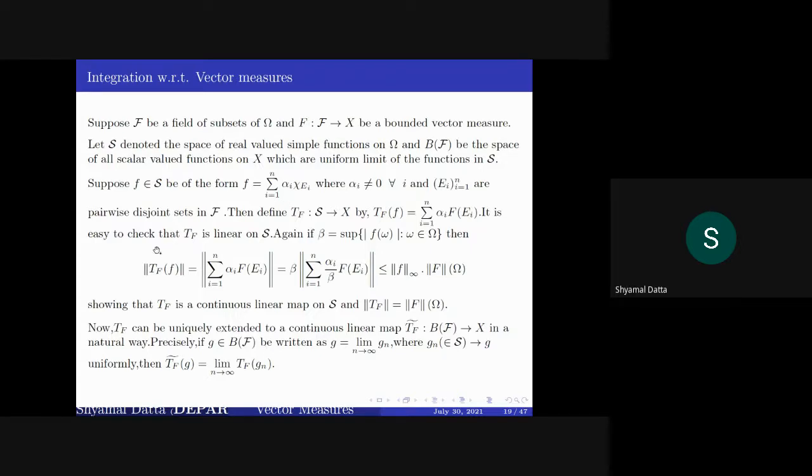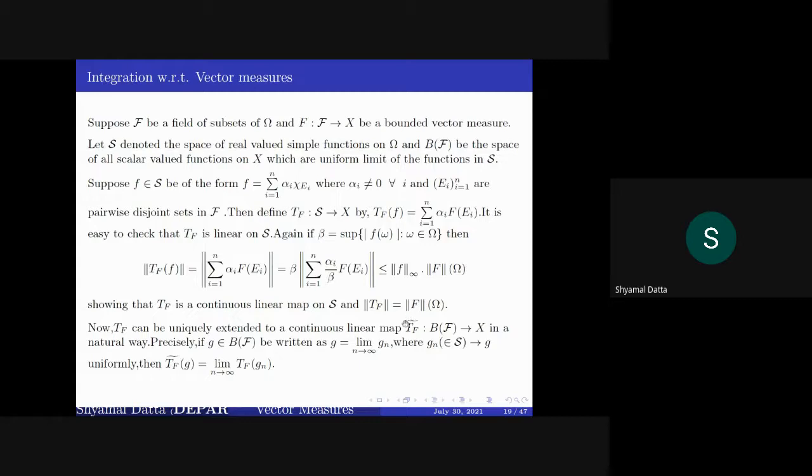Now, the norm of TF is the supremum norm of f times the semivariation over omega.